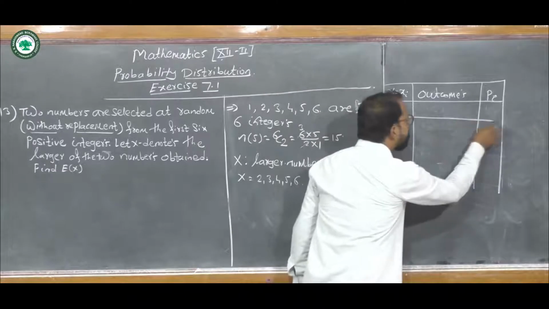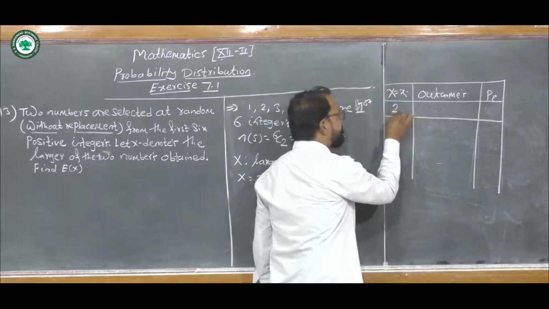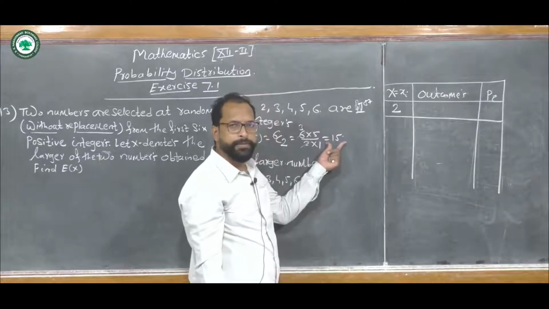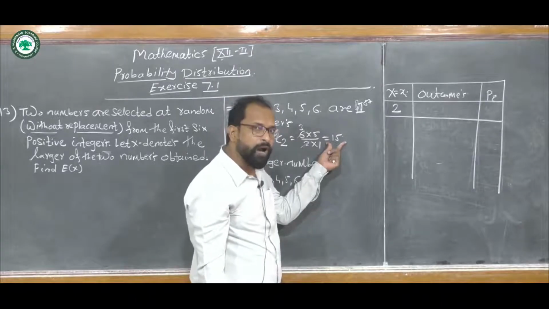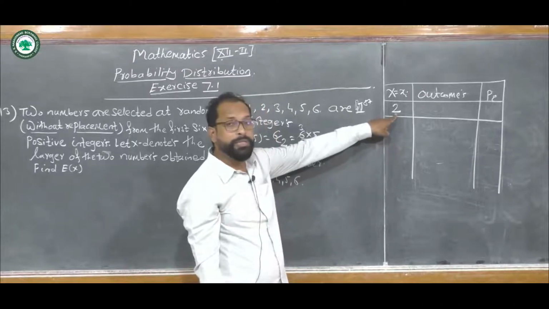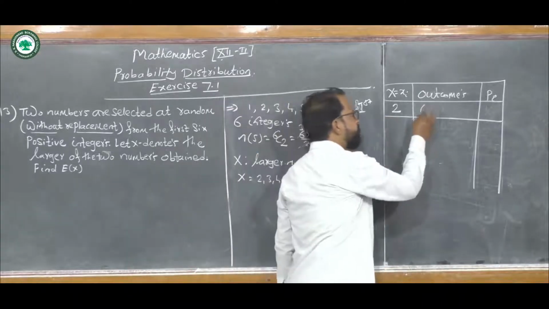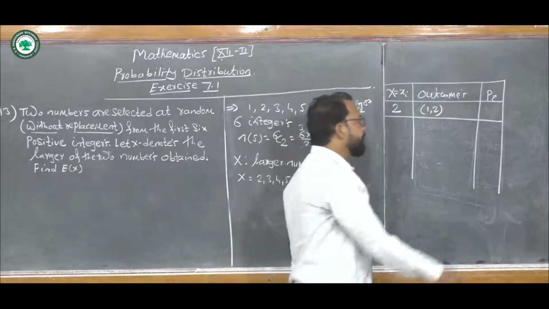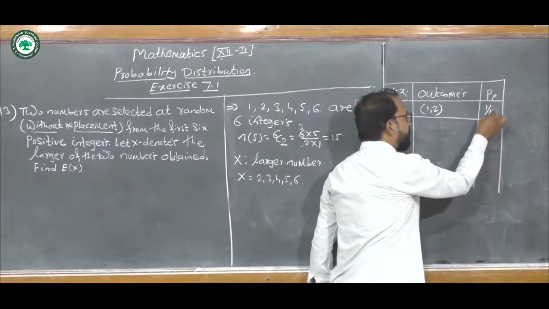Now first take the value of x equals 2. From these 15 alternatives, only one outcome is such that 2 is the larger number, which is (1, 2). So its probability becomes 1 upon 15.